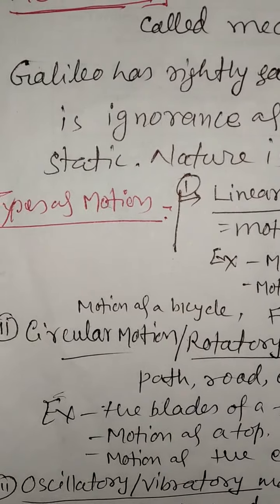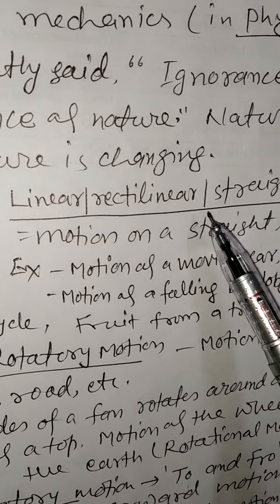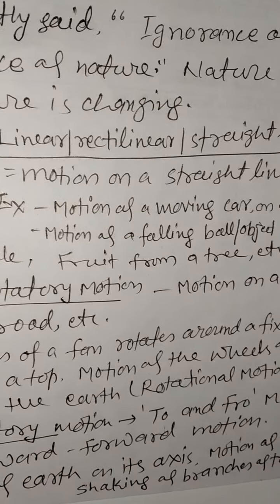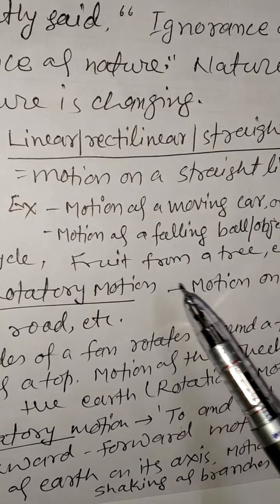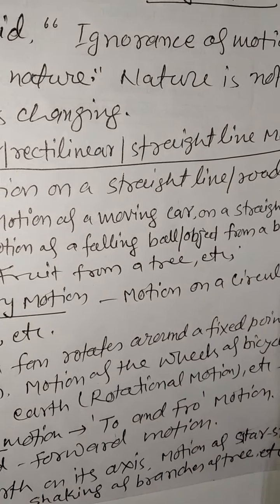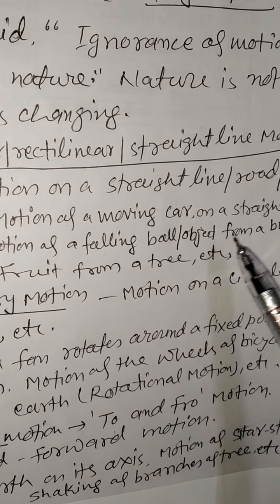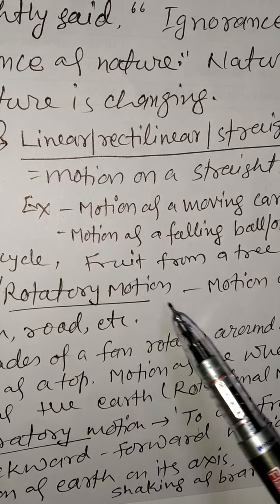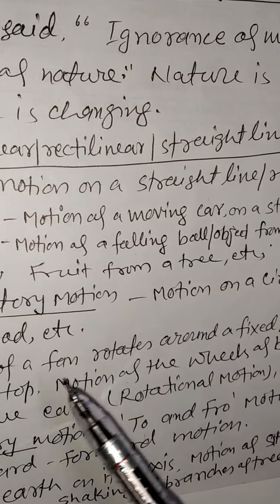Now types of motion: linear or rectilinear motion or straight line motion. Motion on a straight line or straight road or straight path, etc. Example: motion of a moving car on a straight road, motion of a falling ball or object from a building, motion of a bicycle, falling of fruit from a tree, etc.